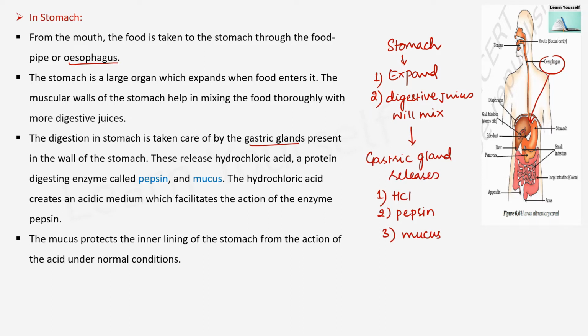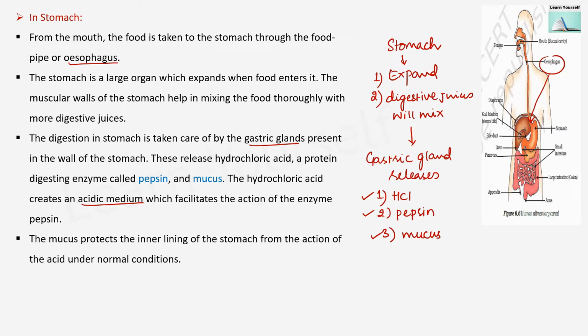Now once the food comes to the stomach, the gastric glands present in the stomach release three substances: first hydrochloric acid, second pepsin, and third mucus. Now we have to see the function of all three. Hydrochloric acid creates an acidic medium which facilitates the action of the enzyme pepsin.